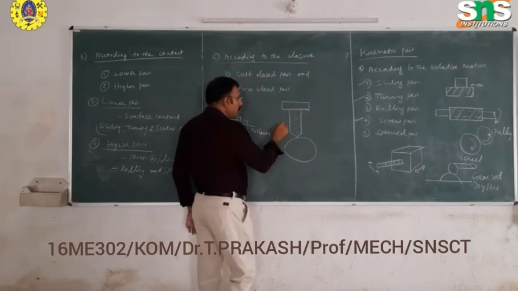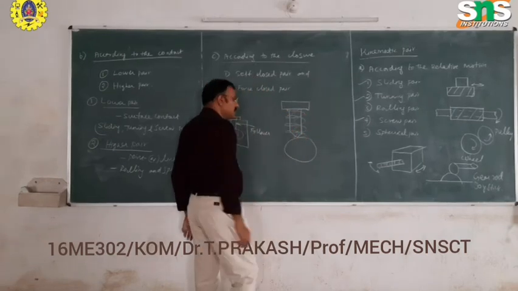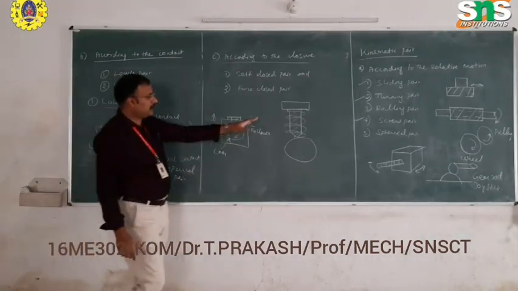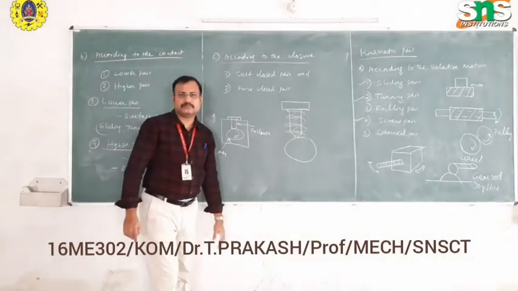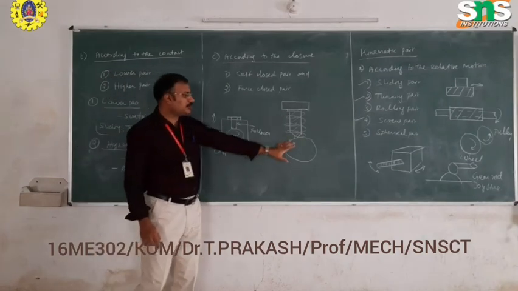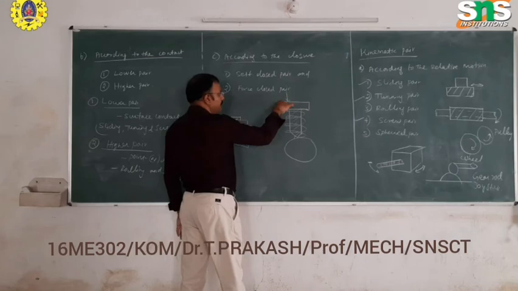With some spring combinations here, there will be a spring wound here. It is called a force closed pair. The element forces the body to touch over the other body. The element forces one link to touch over another link. It is called a force closed pair.